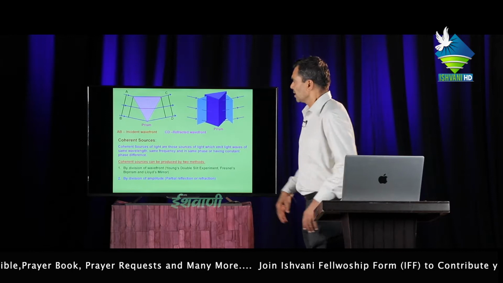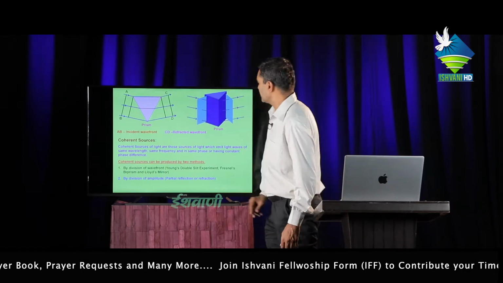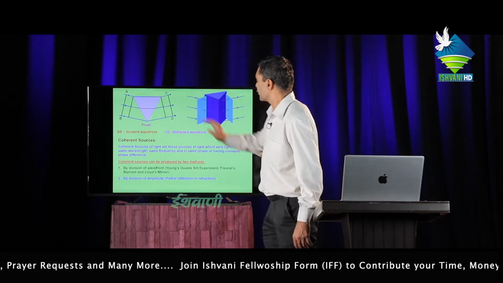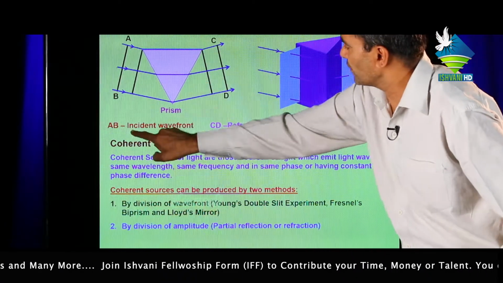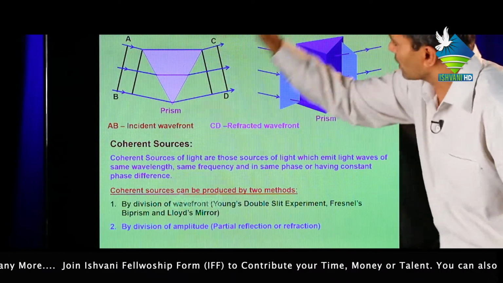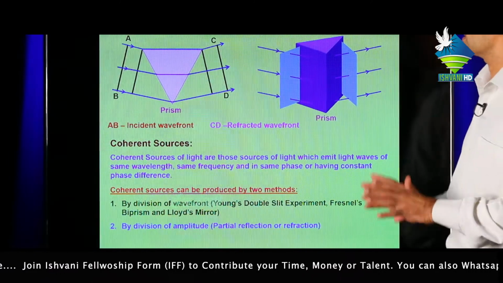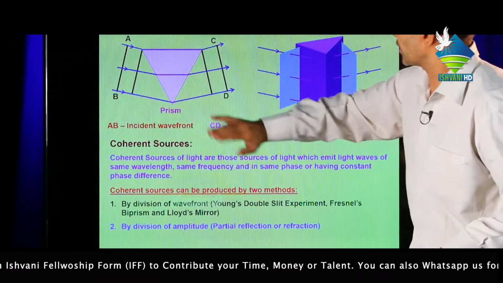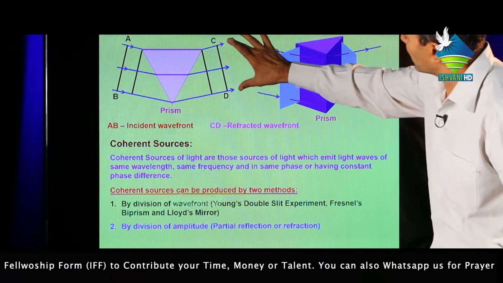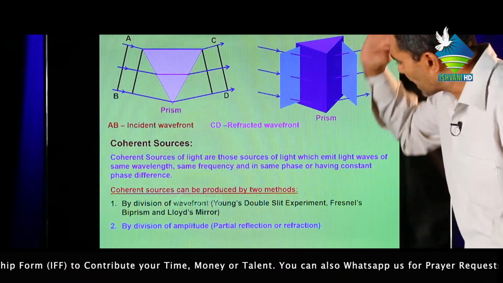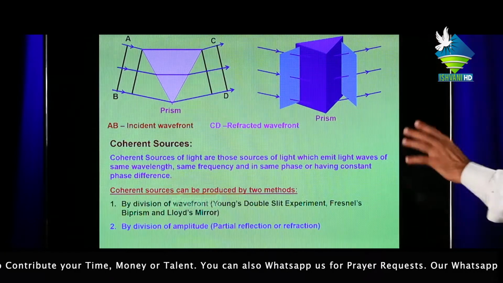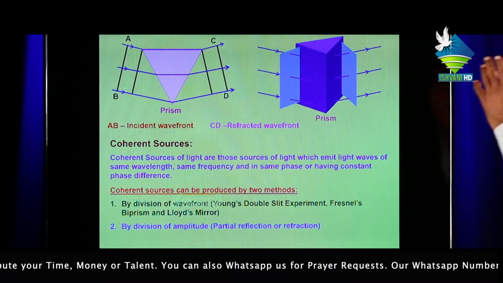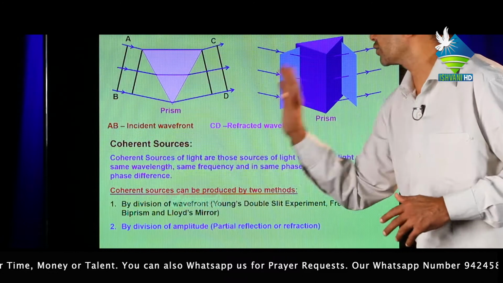This is the prism. AB is the incident wavefront and CD is the refracted wavefront. This means the path difference between the rays of the incident wavefront remains uniform always. Similarly, after refraction from the prism, the path difference or angle between the rays of the refracted wavefront also remains the same. Then they are called coherent sources.